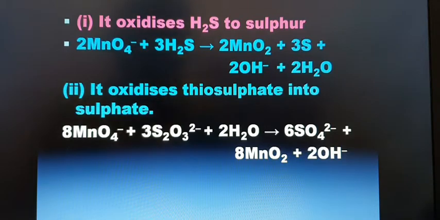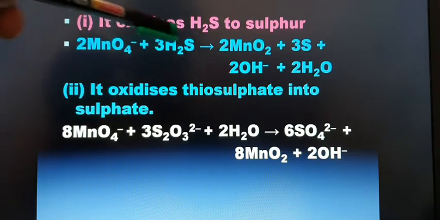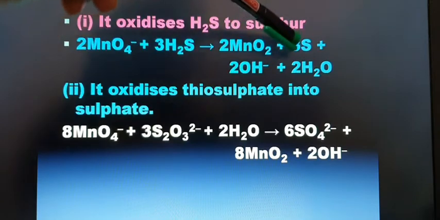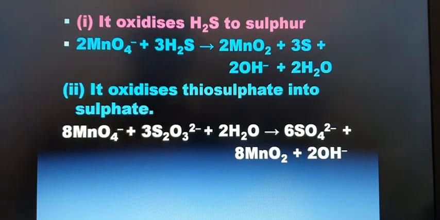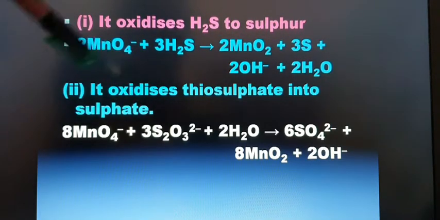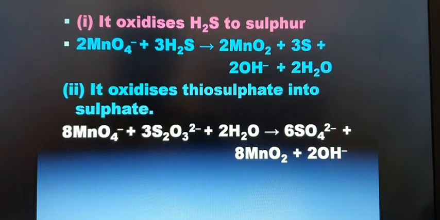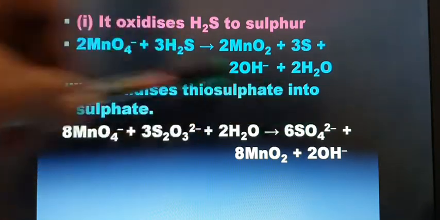Permanganate ion oxidizes hydrogen sulfide to sulfur. H2S is oxidized into sulfur. Permanganate ion also oxidizes thiosulfate into sulfate.